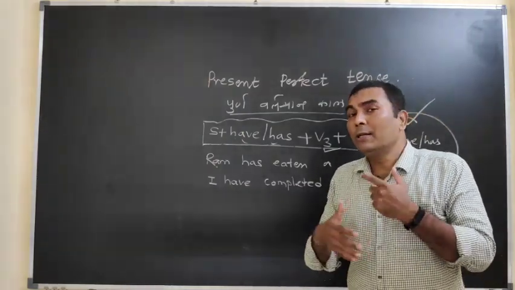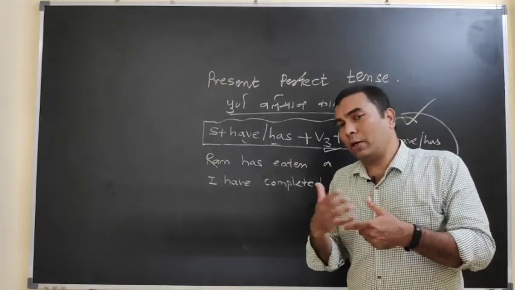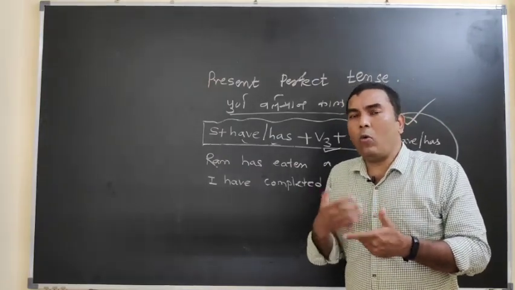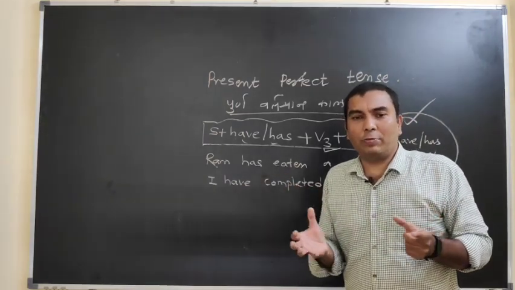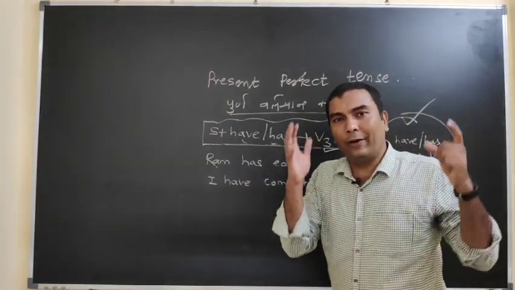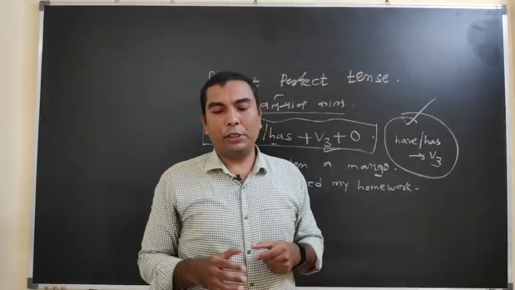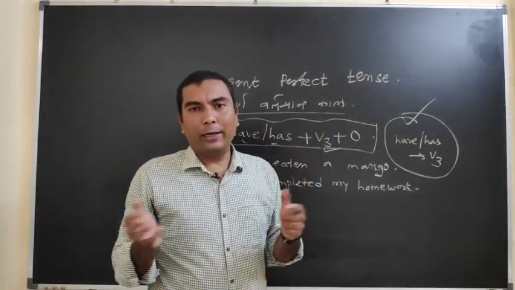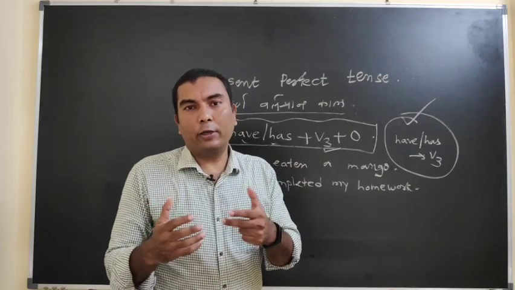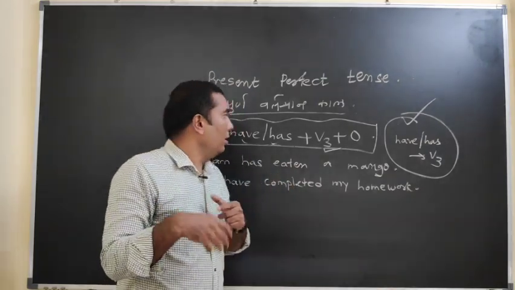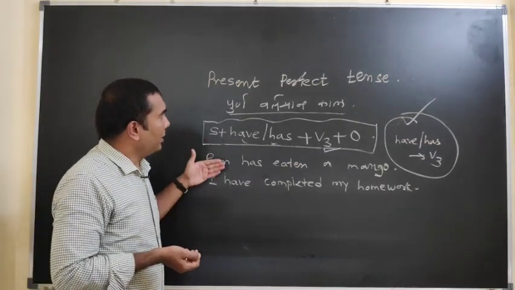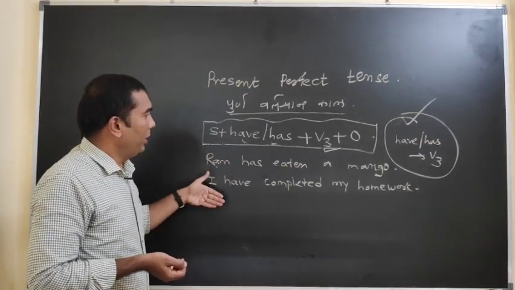Sometimes an adverb will come. How to find out the present perfect tense and the structure of the sentence, for that I will take another lecture, a different session related to the structure of various sentences. I can teach you in another video, but these are simple examples.